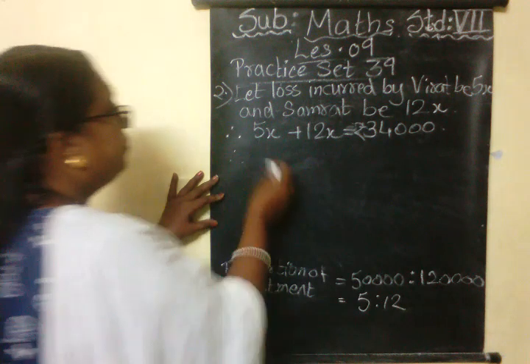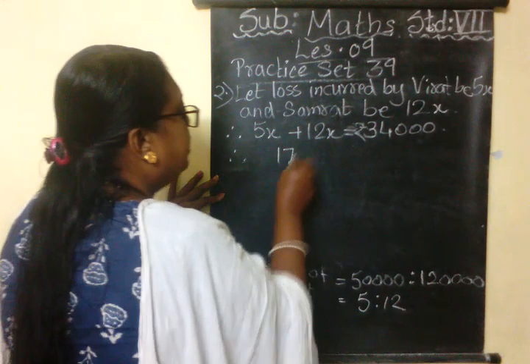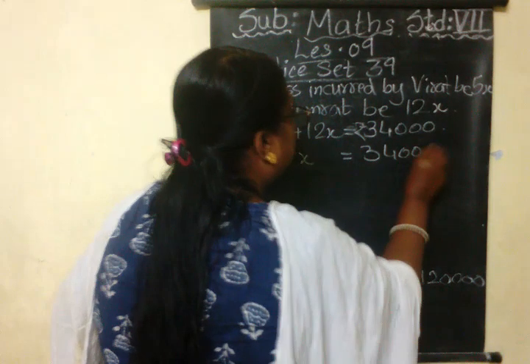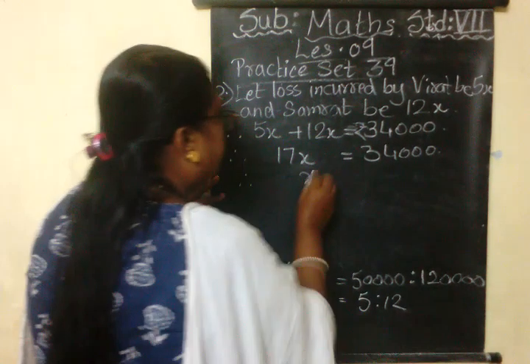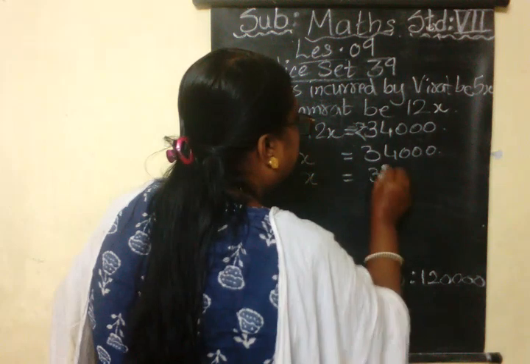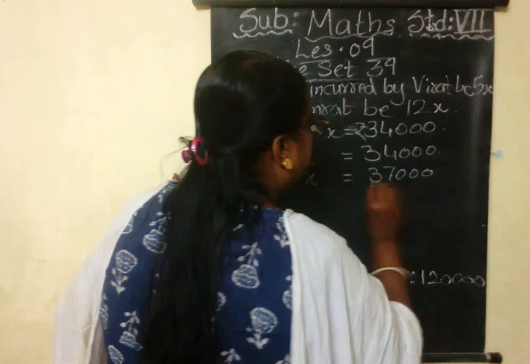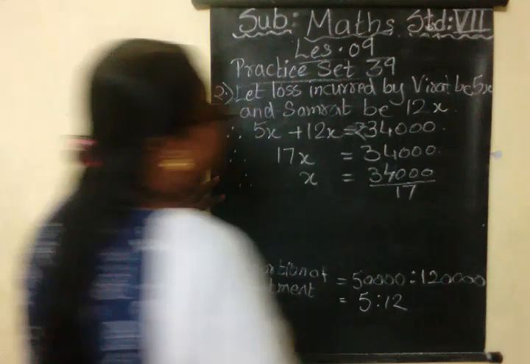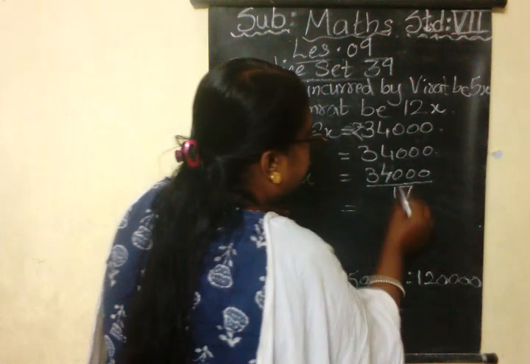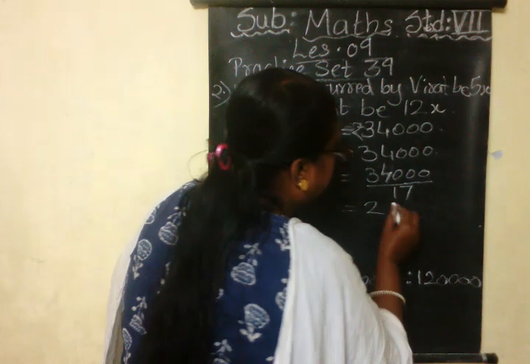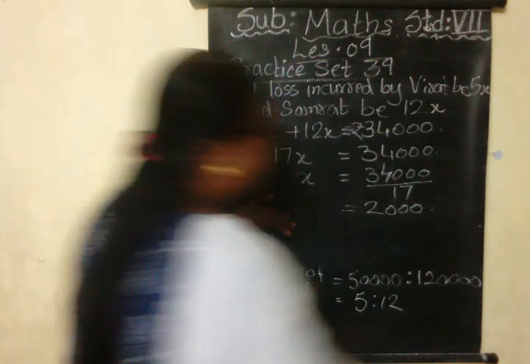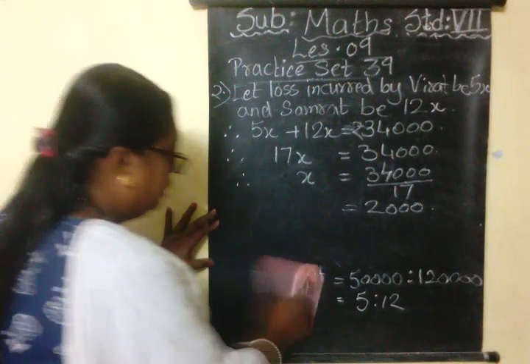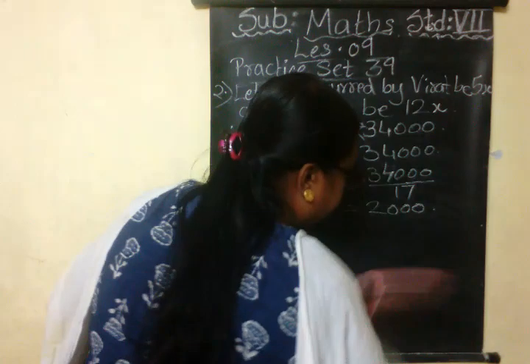So therefore 17x is equal to 34,000. Therefore x is equal to 34,000 upon 17. 34,000 upon 17, which gives 17 twos are 34, 2,000. So x is 2,000. Now we have to find the loss of both.